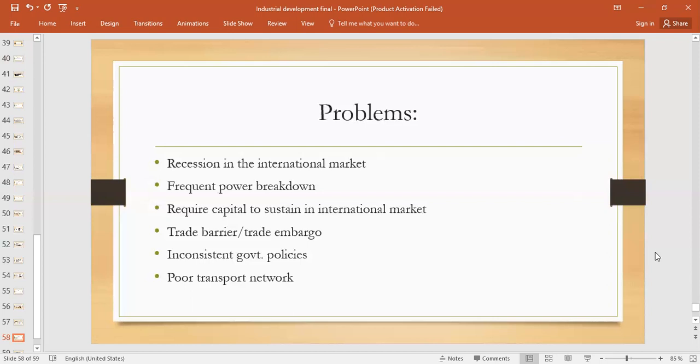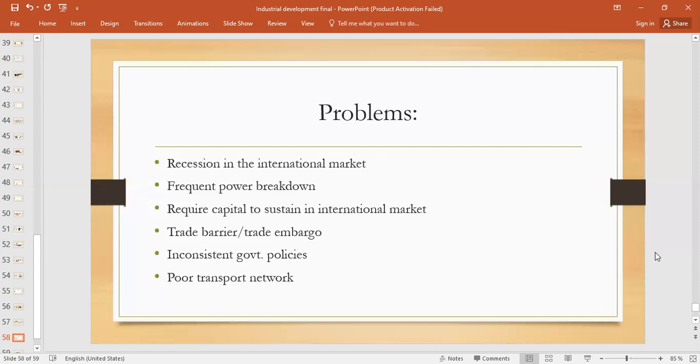Sometimes they put taxes on the cotton textile sector or agriculture sector, which again reflects on the cotton textile industry. Then a poor transport network hinders the easy transportation of raw material to industry, or of the final product or output to the rest of the market.